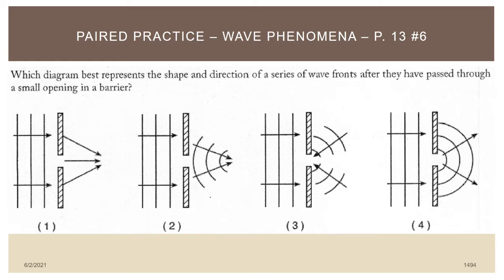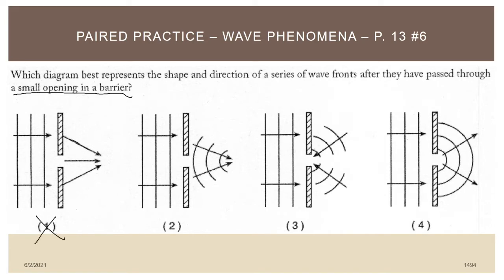All right, really all you need to know in order to answer this question is what the definition of diffraction is. The definition of diffraction is basically the spreading out of waves as they approach and pass through a small opening in a barrier. So notice I just said here, the waves spread out. That means choice 1 is definitely wrong.